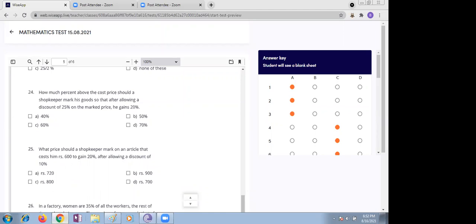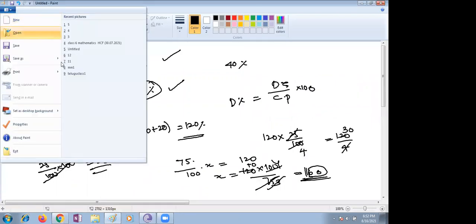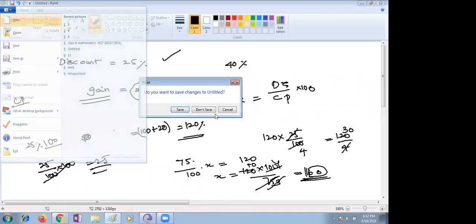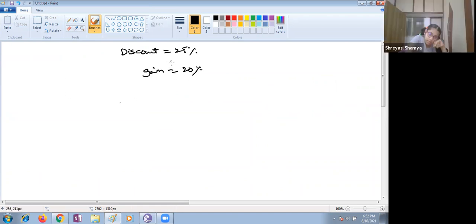Let me take that part once again. Ma'am, I got the answer for the 25th question also. What is the discount given? 25%. And how much gain is he making? 20%. This is very important.